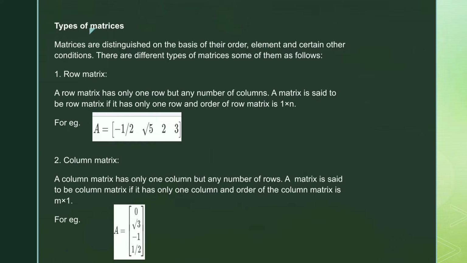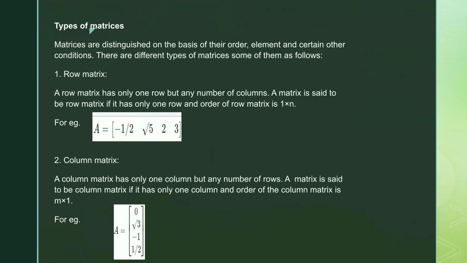row matrix. A row matrix has only one row but any number of columns. A matrix is said to be a row matrix if it has only one row and the order of the matrix is 1 by n. That means in a row matrix there is only one row and you can take any number of columns.